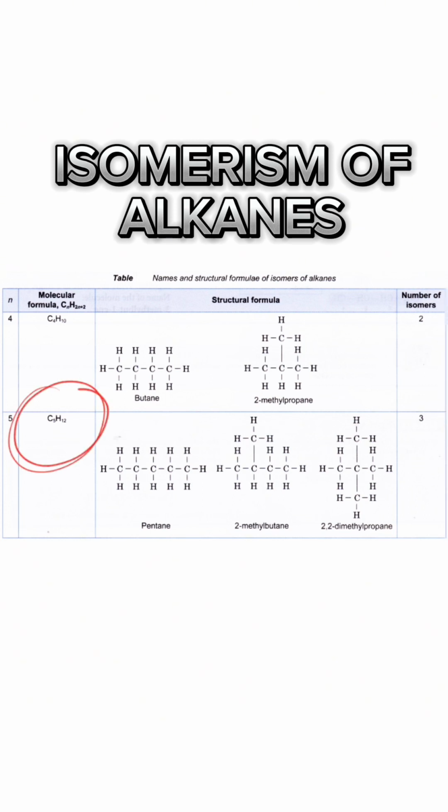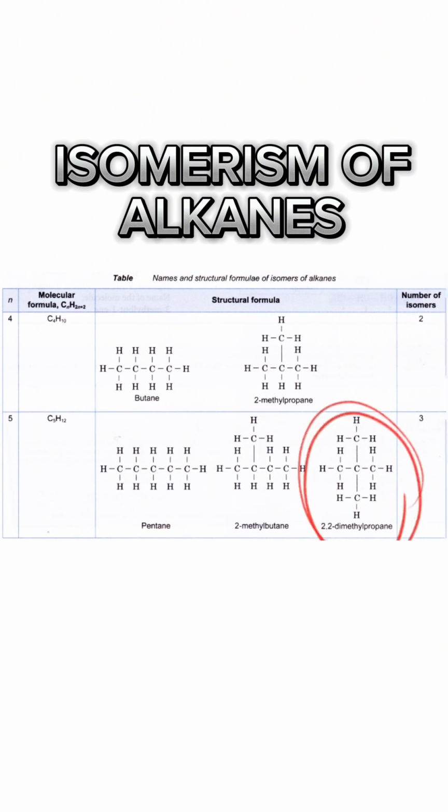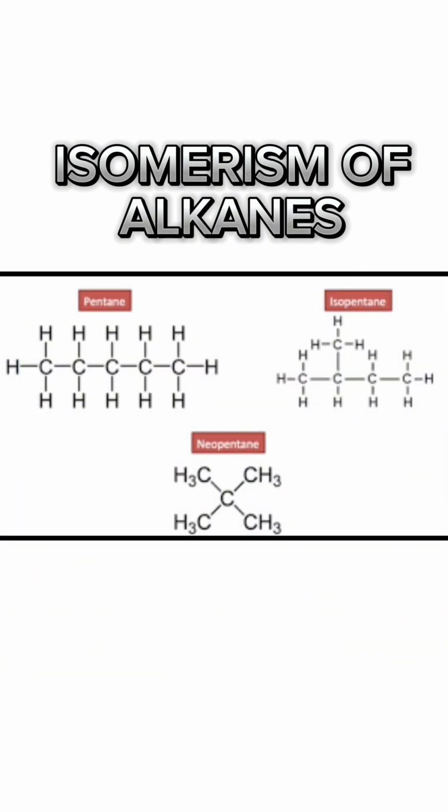Example 2 is the pentane isomers. They all have 5 carbon atoms, but in general, their structures are different. Therefore, for the isomers of pentane, we have 2-methylbutane and again 2,2-dimethylpropane as isomers of pentane.